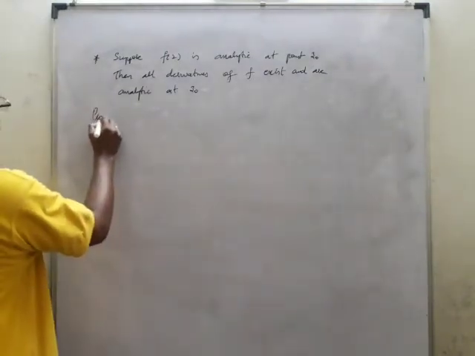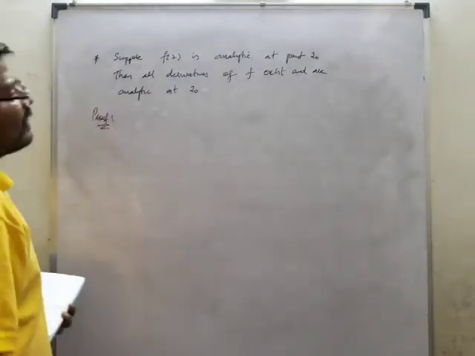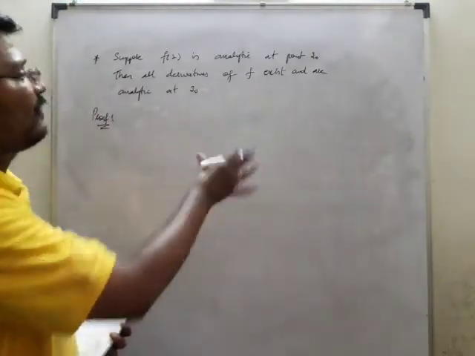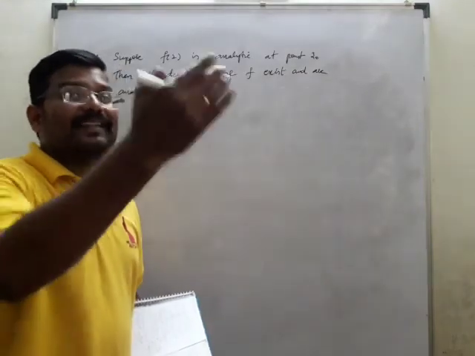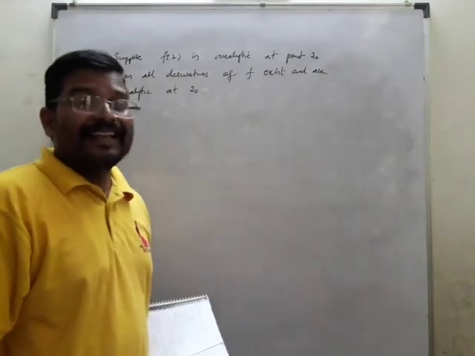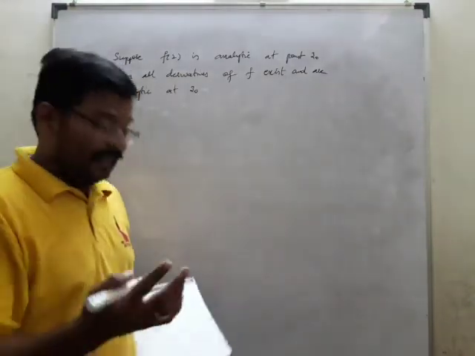So, suppose that f of z is analytic at a point z naught; all the derivatives also exist and are analytic at that point. That we are going to prove with the help of Cauchy's integral formula for higher derivatives.